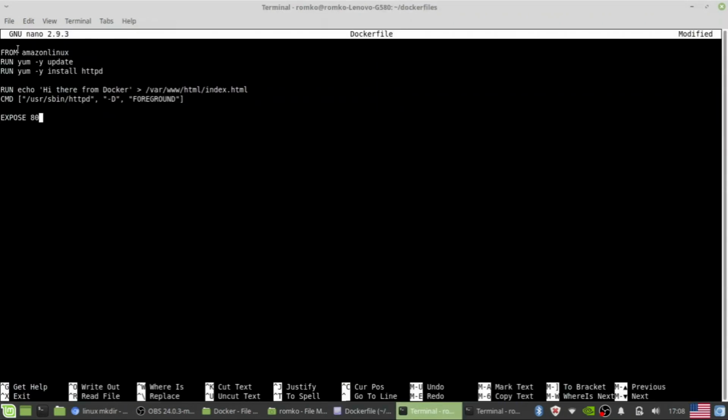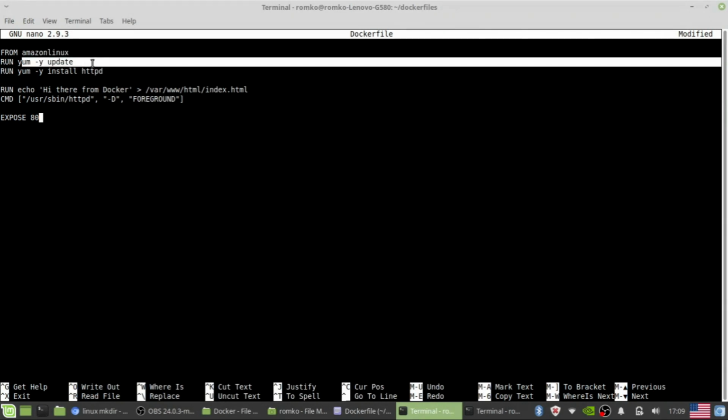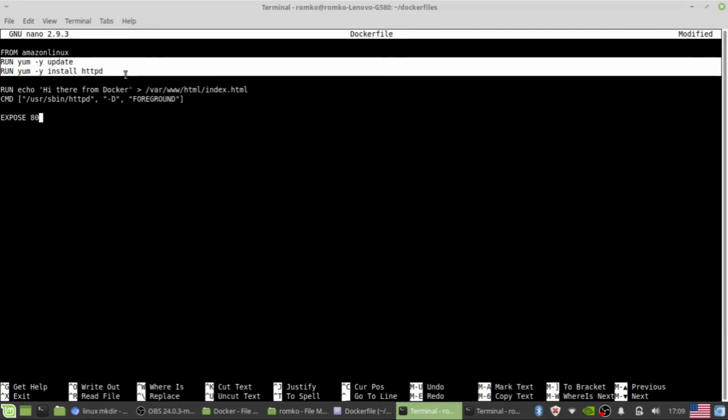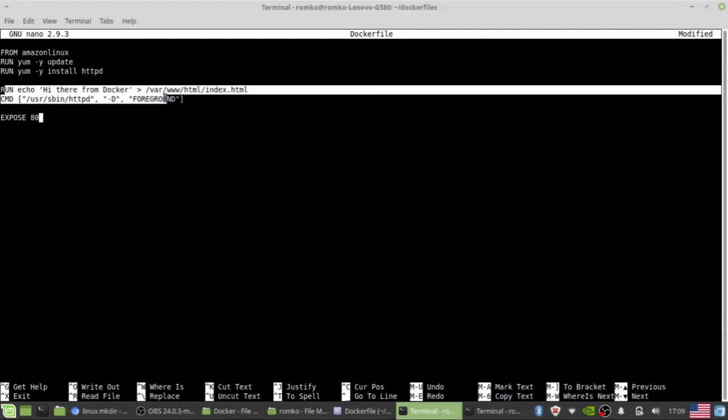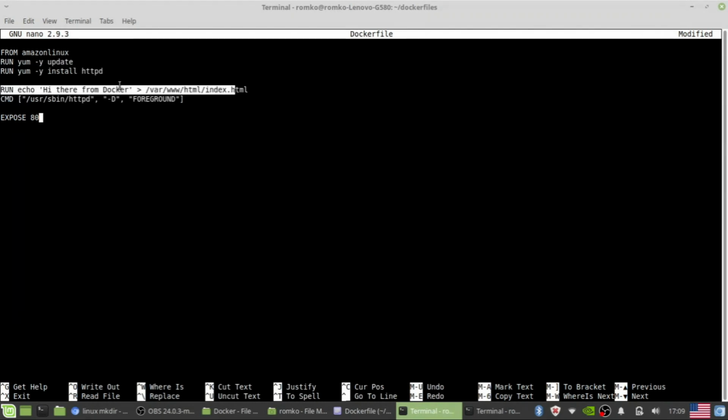What will happen? FROM means Docker will try to start a container from this image, as you already know from the DockerHub. And then it will update it. Yes, these are standard bash commands. By this command we will create the file index.html and add this string to it.